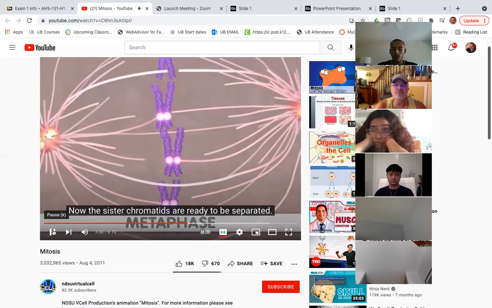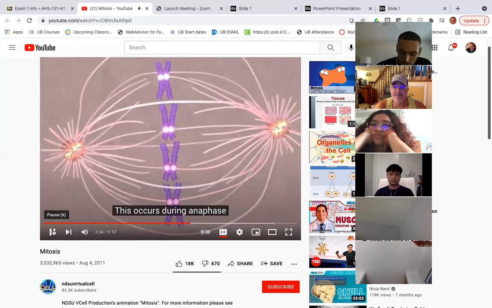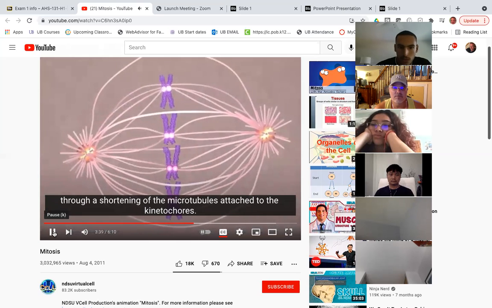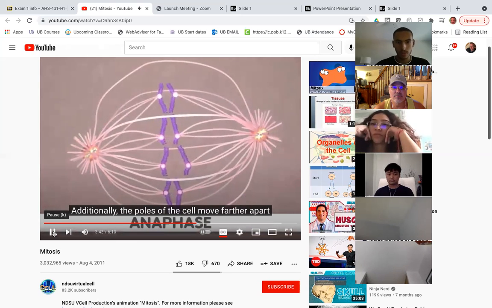Now the sister chromatids are ready to be separated. This occurs during anaphase through a shortening of the microtubules attached to the kinetochores. Additionally, the poles of the cell move farther apart.